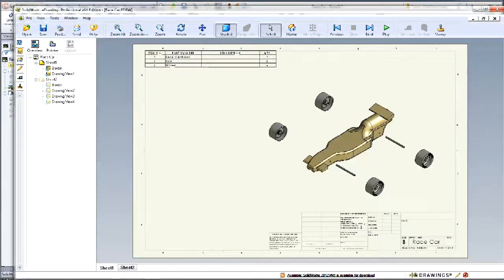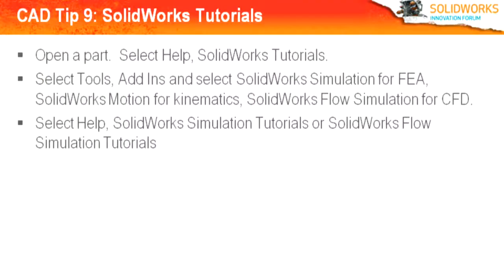SolidWorks contains hundreds of tutorials in SolidWorks and SolidWorks Simulation. To begin, create a new part. From the Help menu, select Help, select SolidWorks Tutorials, and select one of the many SolidWorks tutorials that are available. You can view a small preview by positioning your mouse pointer over a particular tutorial.